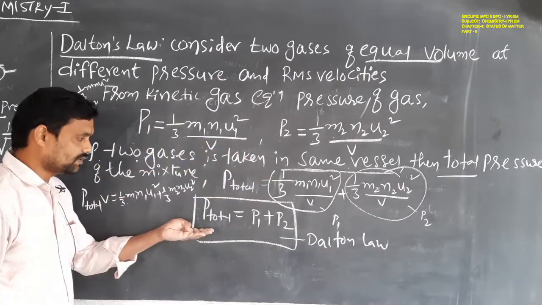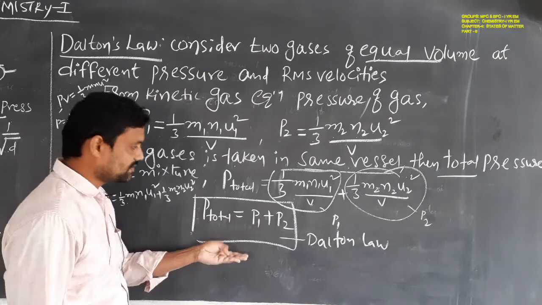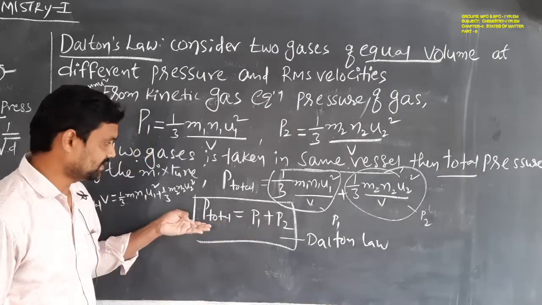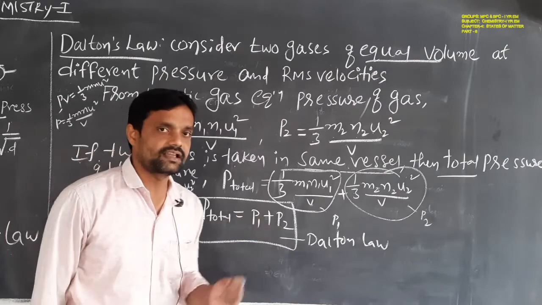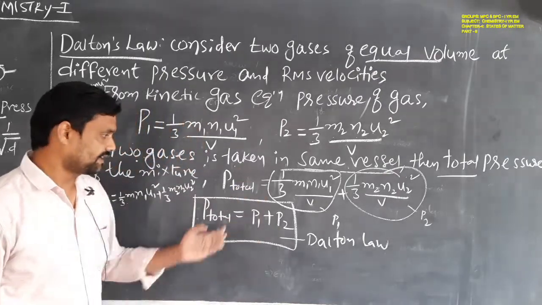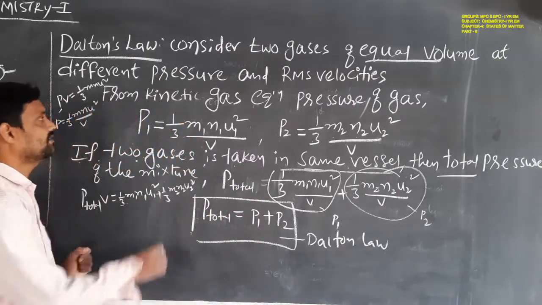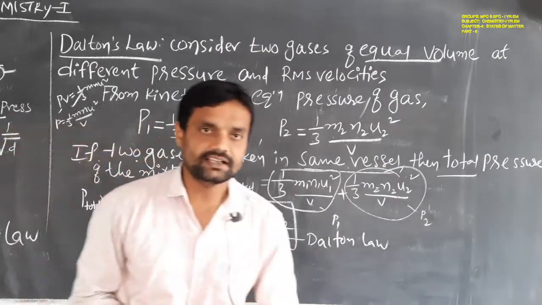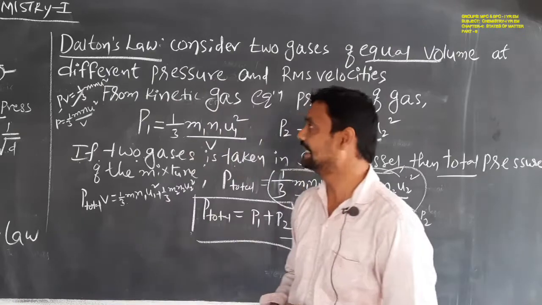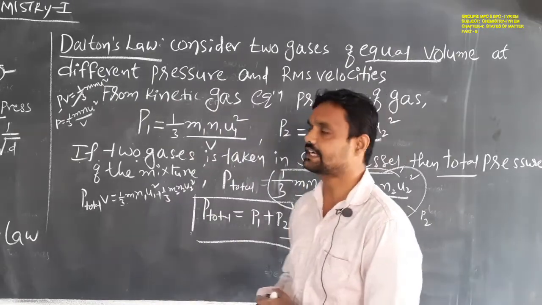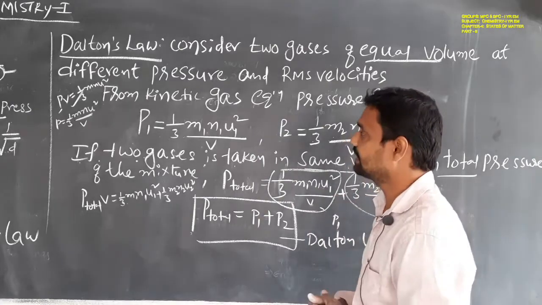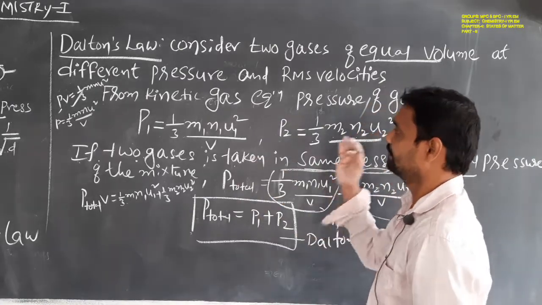What is that? The total pressure is equal to the sum of the partial pressures. So P total is equal to P1 plus P2. So this is Dalton's law, which can be derived from the kinetic gas equation. So this is the deduction of Dalton's law from the kinetic gas equation. This is the way we can derive Dalton's law.